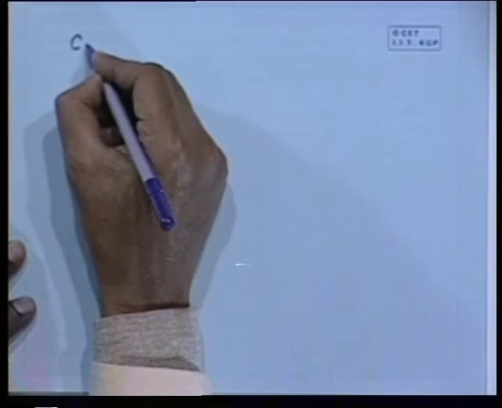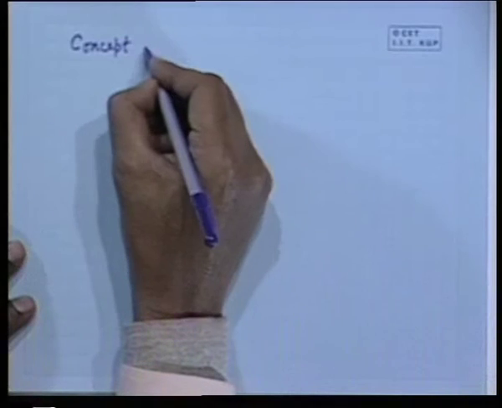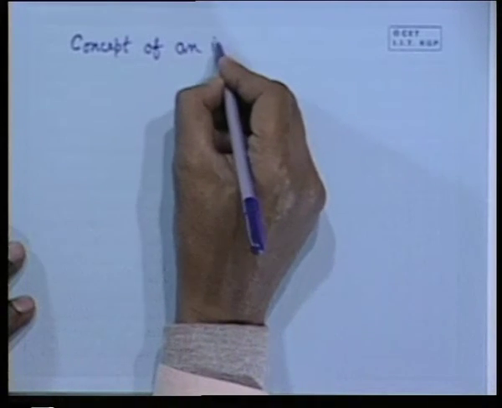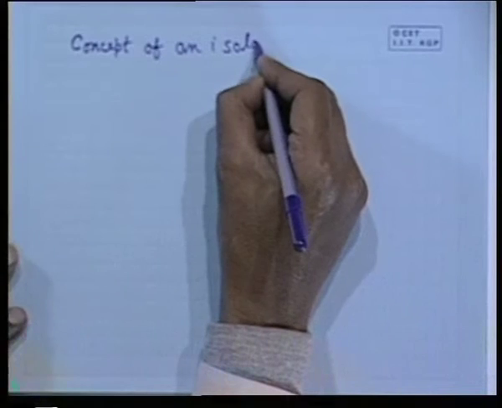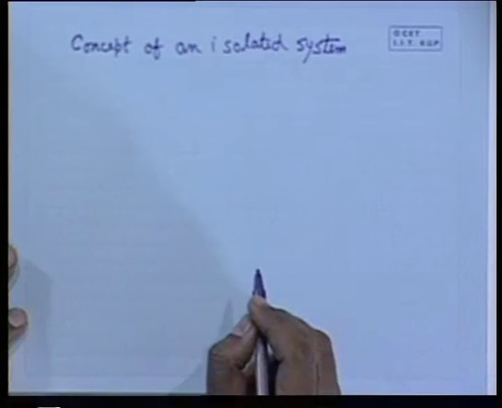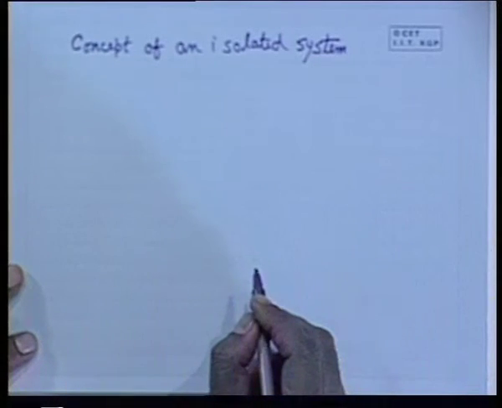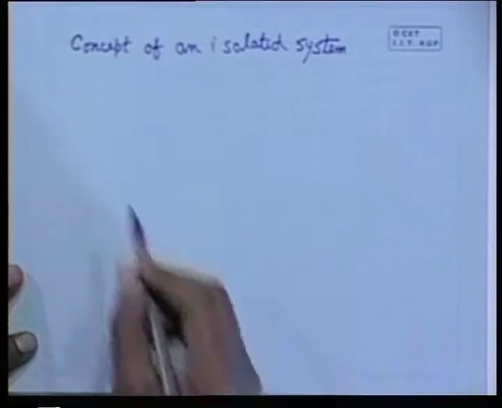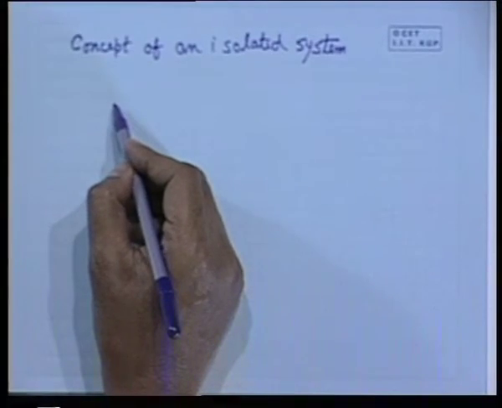Okay. So, next I will say how you can define the change of entropy of a system. Now, you come to the concept of an isolated system. Okay. Now, what is an isolated system? Any question? Yes, please.